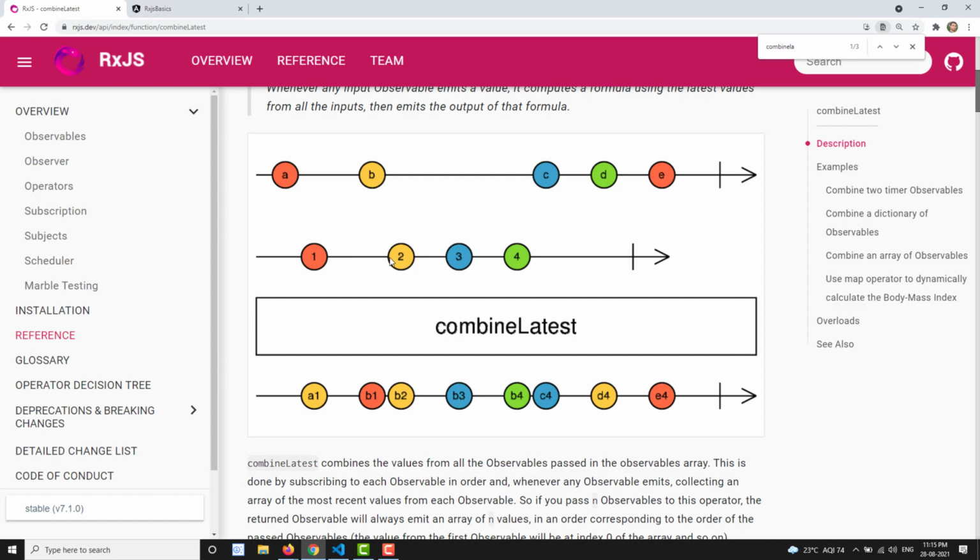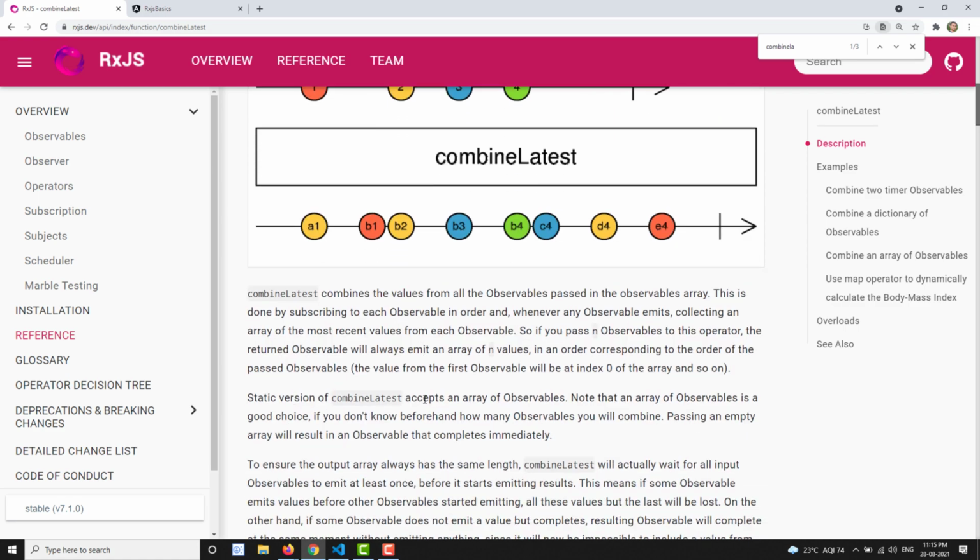And next, after some time, 2 is released in the second observable. It will take the latest from the second observable and the latest from the first observable. The latest from the first observable is B and the latest from the second is 2. So it takes B2 here. So what you can understand is, every time a new value is emitted in any of the observables added to combineLatest, it will take the latest value from all the observables and give it as an array. This is the thing you need to remember about combineLatest.